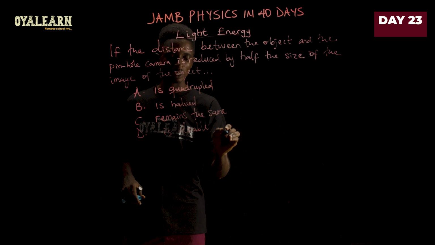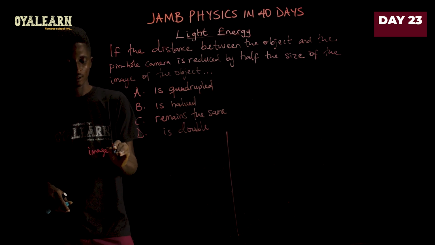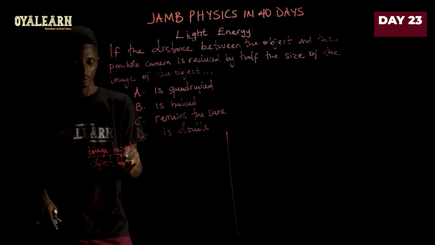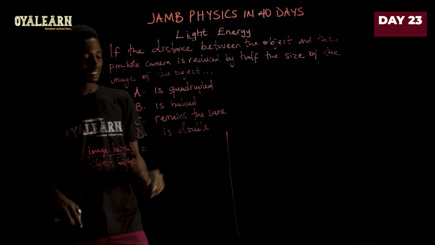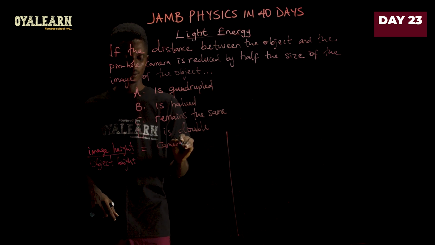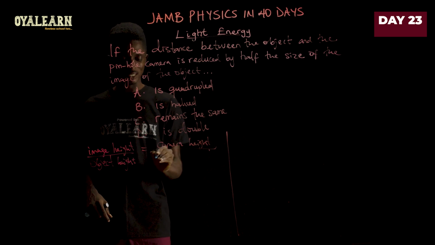So when we equate these together, image height over object height equals camera height over distance of object.